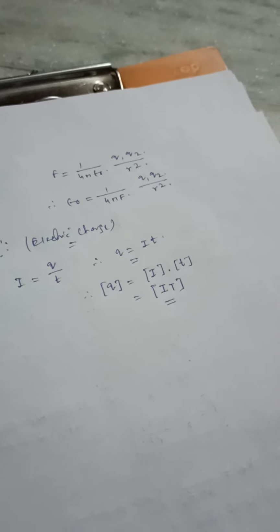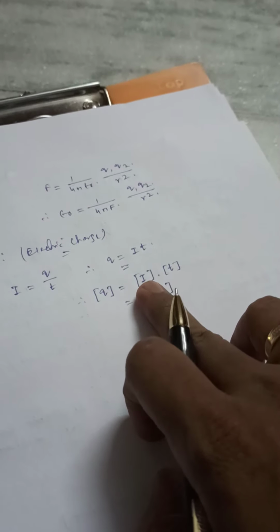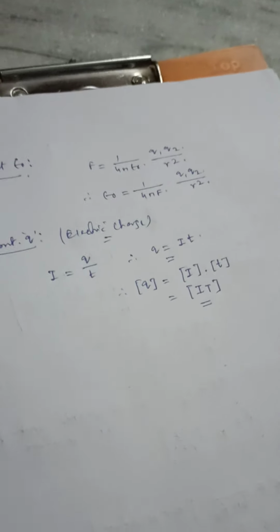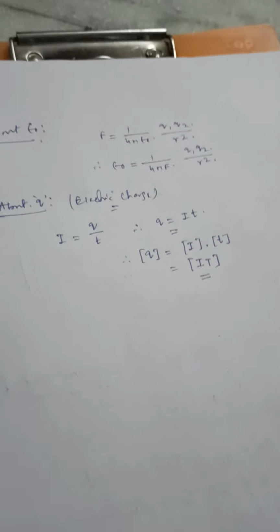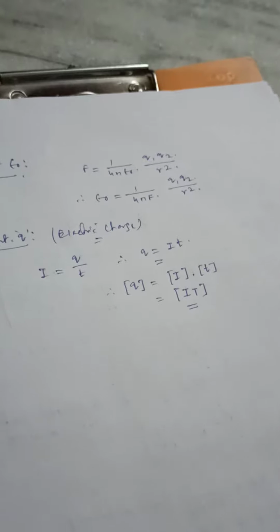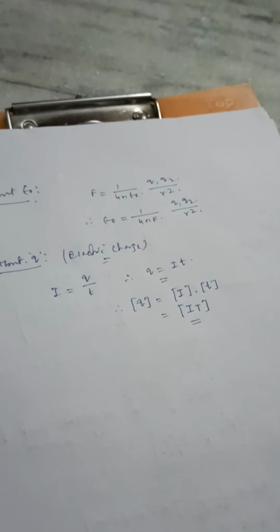In some other books, they have used the dimension capital A to represent I, where A represents ampere. So you can also go for capital A to represent the dimension of electric current, or you can simply represent it by capital I. Both are correct.